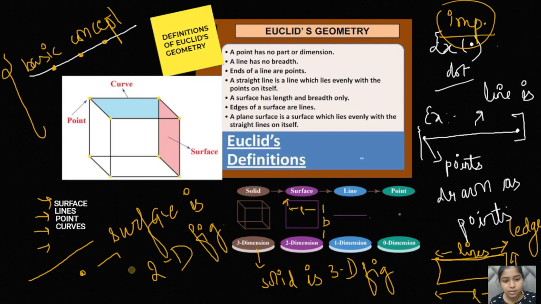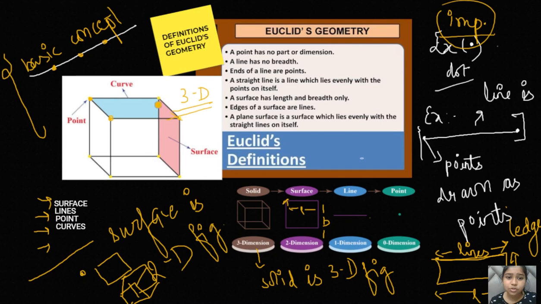A surface is a two-dimensional figure and a solid is a three-dimensional figure, which we call a cube, cuboid, sphere, anything. So this is basically a 3D figure, or we can call it a solid, right? So this is a cube present here. We can say that these are the corners of the cube, which we call points. So this is a particular surface, like a two-dimensional picture of the cube.